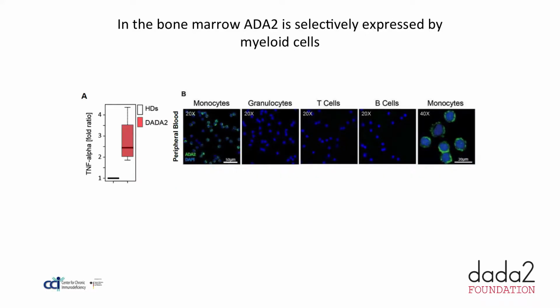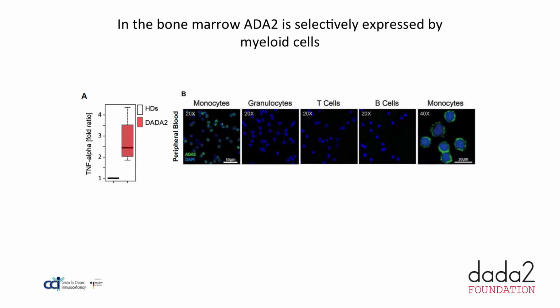As you probably know, in the peripheral blood, monocytes are cells that selectively express ADA2. Here you can see an immunofluorescence of cells FACS sorted from the peripheral blood: granulocytes, T cells and B cells. As you can see clearly, monocytes are the only cells that express ADA2 in the peripheral blood, and they secrete, as you know, TNF-alpha.